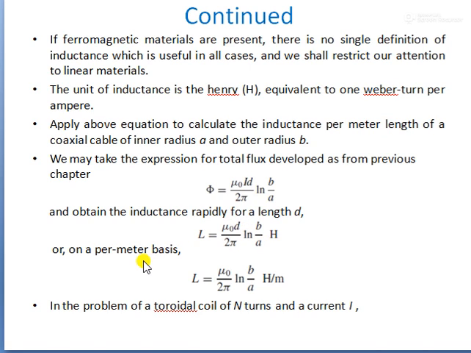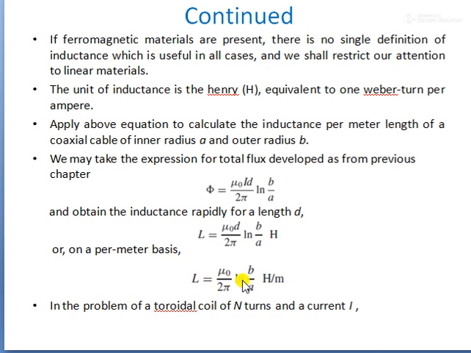On a per meter basis, L is equal to mu naught by 2 pi ln of b by a henry per meter. This is the expression for the coaxial cable.